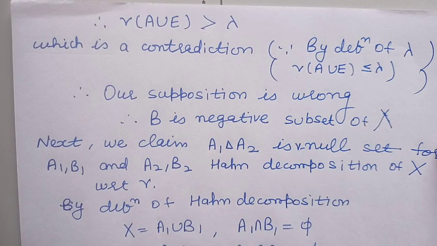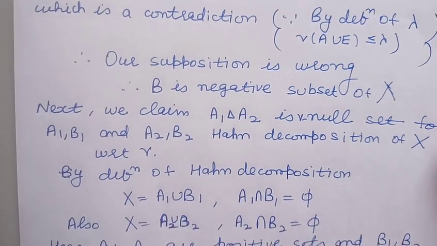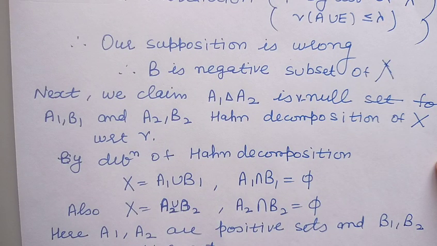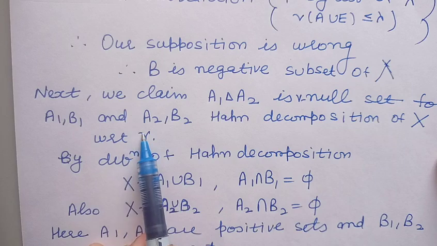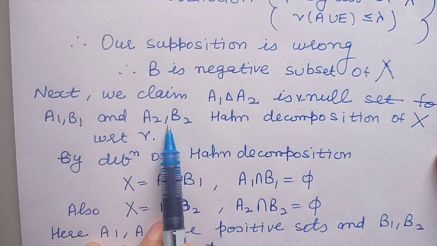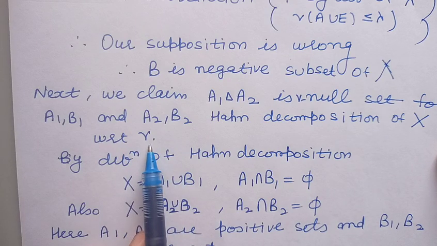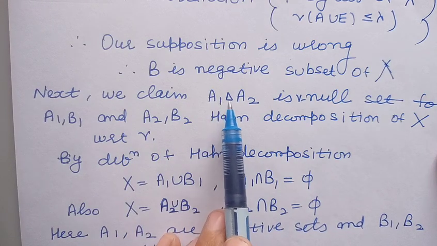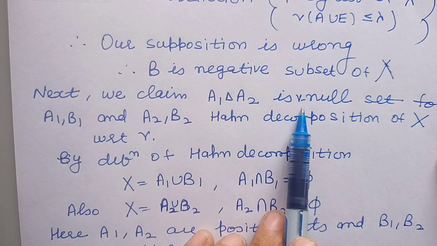Thus we have written the set X as the disjoint union of two sets A and B, one of which is positive and the other is a negative set. Now next we will prove the uniqueness of the decomposition, in the sense that if we take two decompositions of X into the pairs A1, B1 and A2, B2 with respect to the signed measure nu, then the symmetric difference of A1 and A2 is a null set.